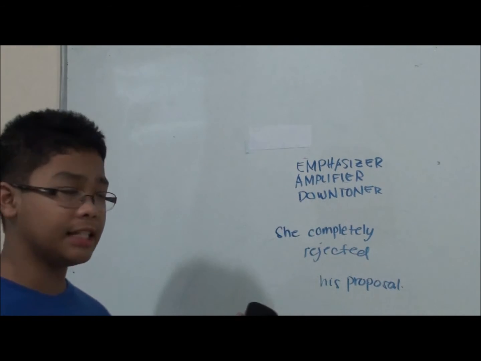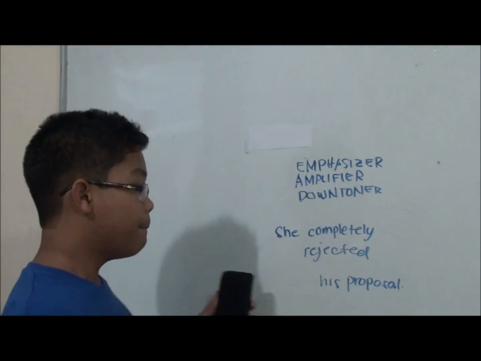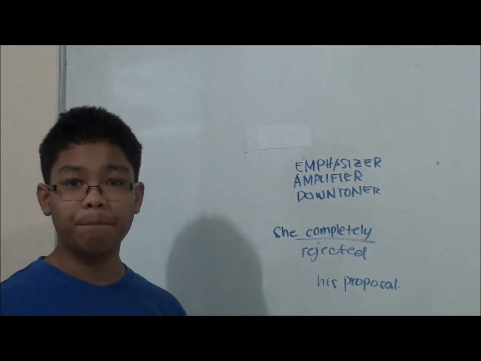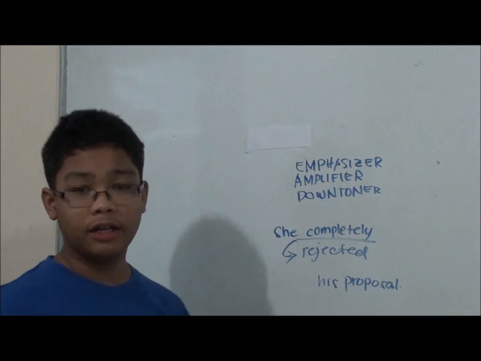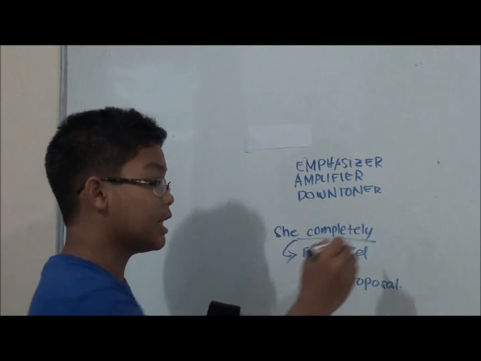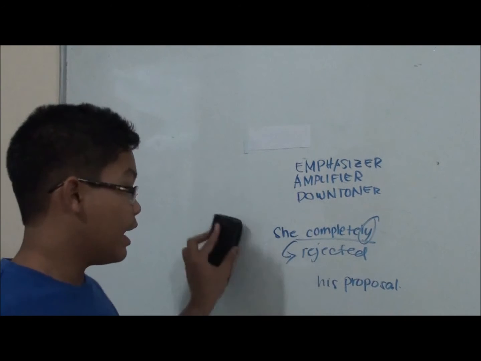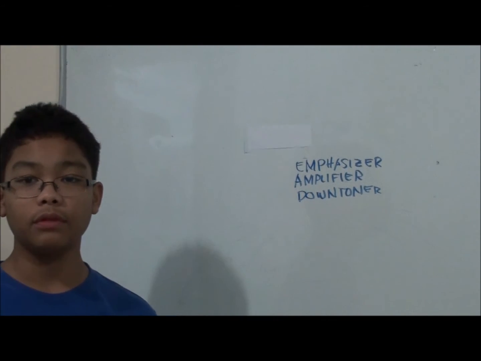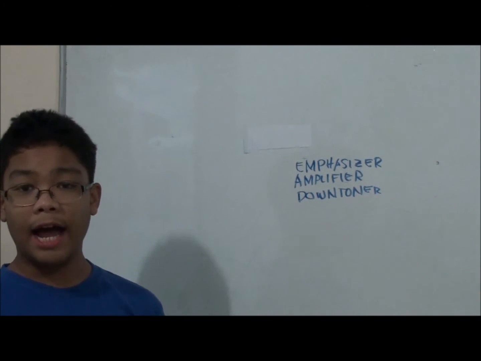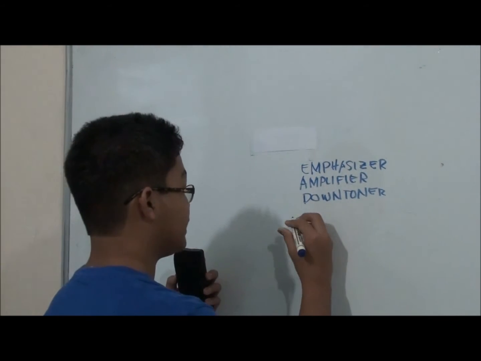Completely is used as the amplifier in this sentence because it gives complete exaggeration and it also modifies the verb rejected. And it has the suffix ly, of course. And lastly, I have an example for the downtoner. I have, she mildly disapproved his actions.